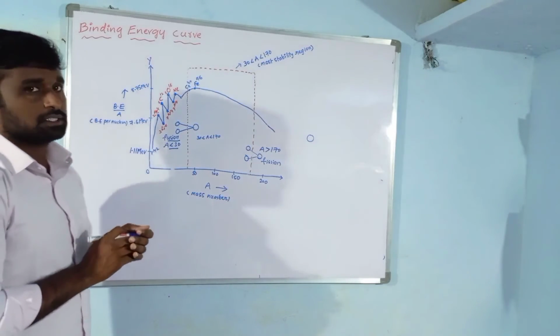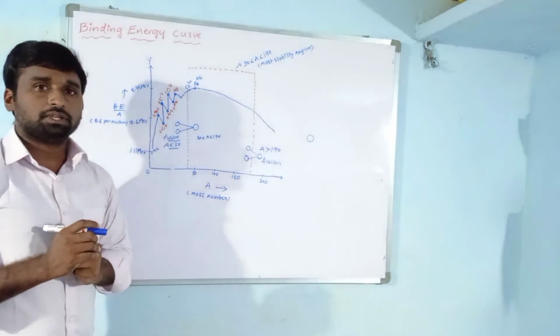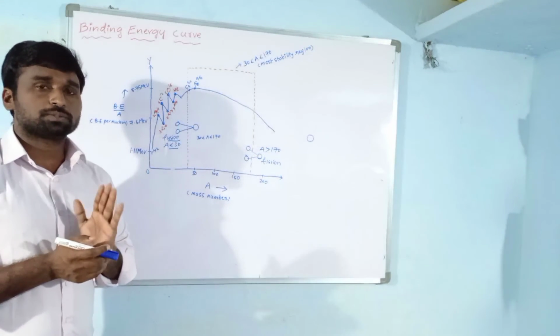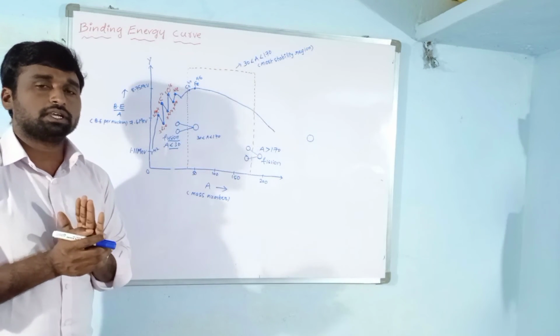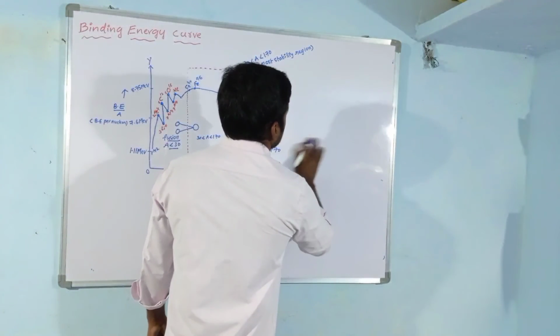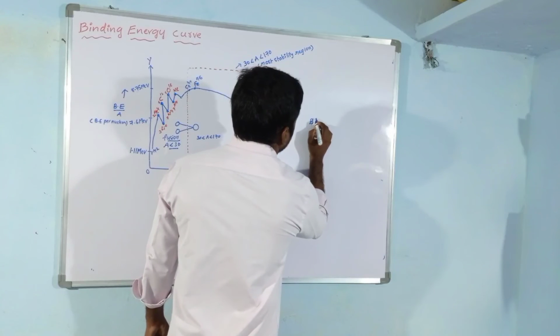The binding energy curve represents the stability of the nucleus. A nucleus with low specific binding energy has low stability.